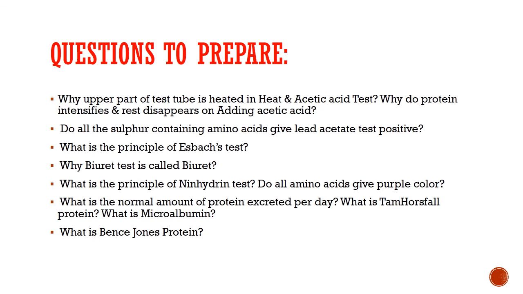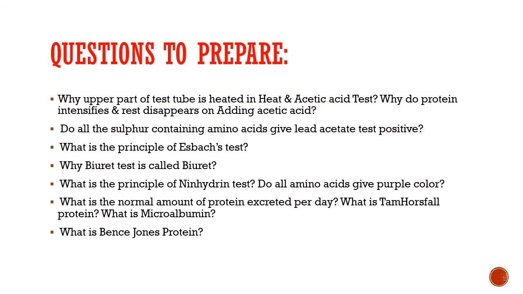Do all the sulfur containing amino acids give lead acetate test positive? No, it is only the cysteine which gives the lead acetate test positive. Methionine does not give lead acetate test positive because methionine does not have a free sulfhydryl group. What is the principle of Heller's test?